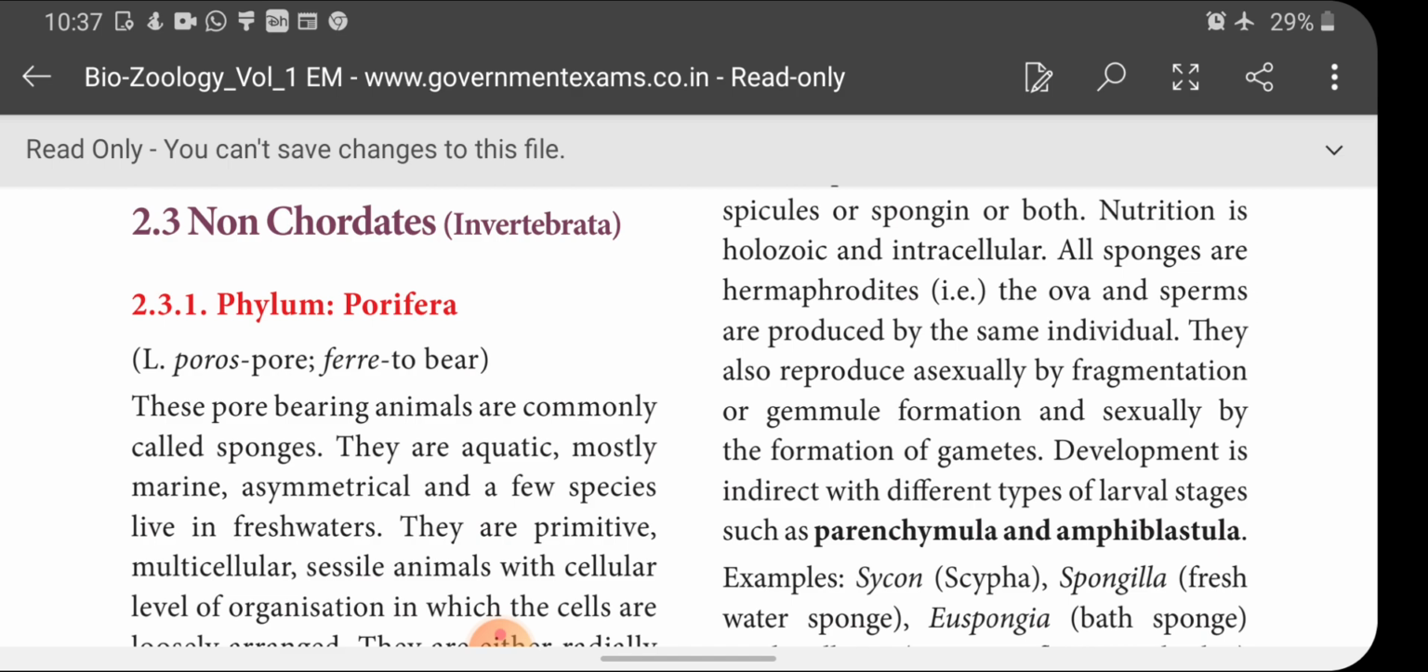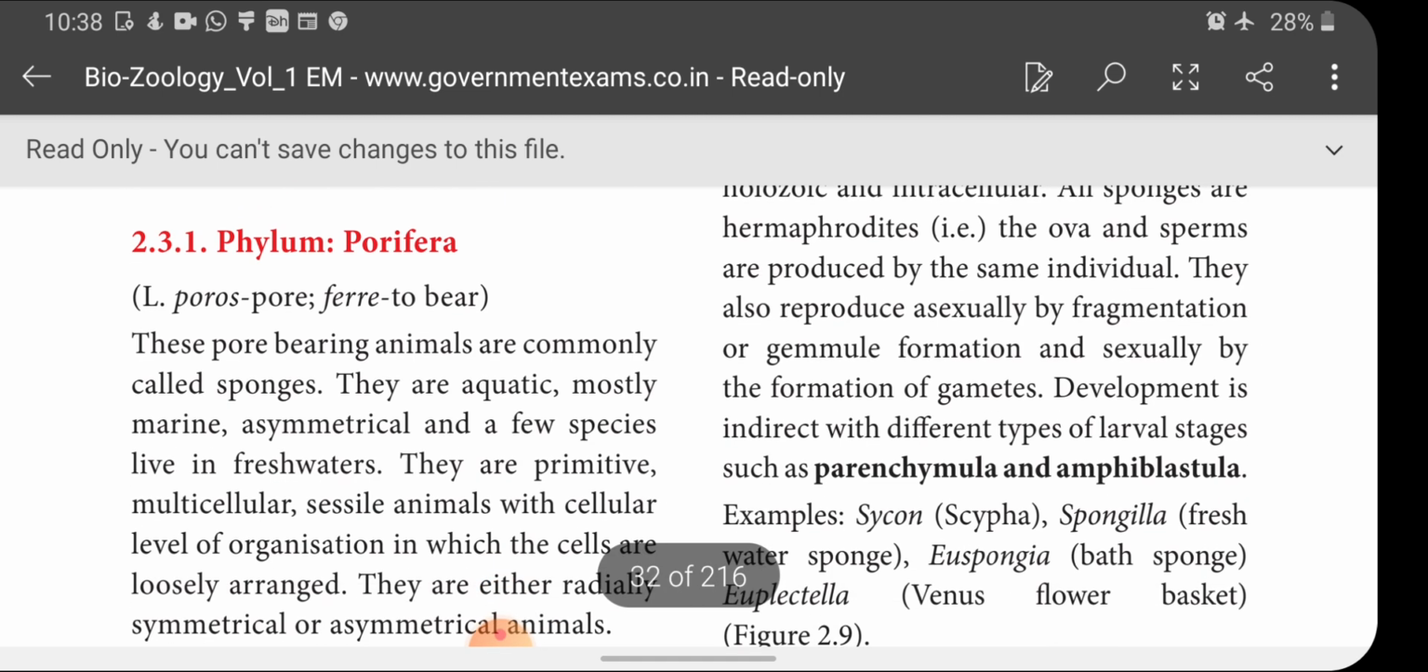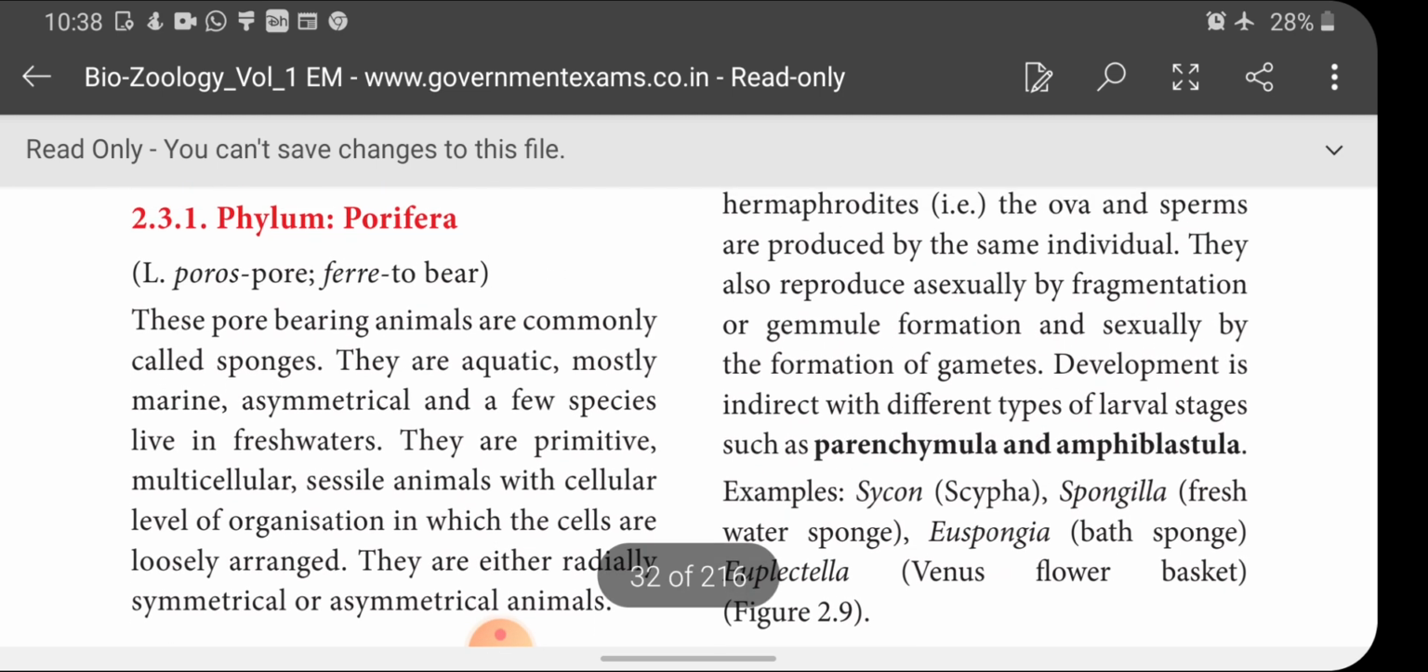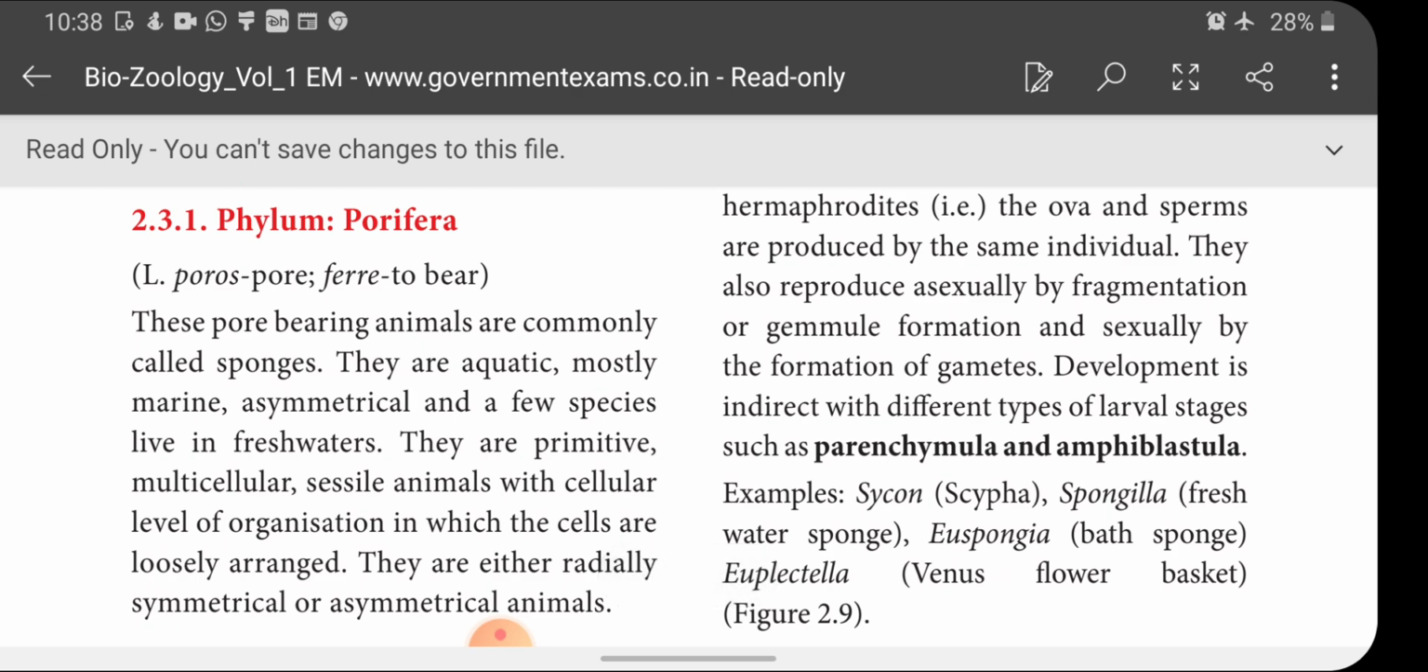Let's see, invertebrata includes many phyla: Porifera, Coelenterata, Ctenophora, Platyhelminthes, Aschelminthes, Annelida, Arthropoda, Echinodermata, Mollusca. All these phyla come under the non-chordate group or invertebrata. Let's see about the first phylum, Porifera. These pore-bearing animals are commonly called sponges.